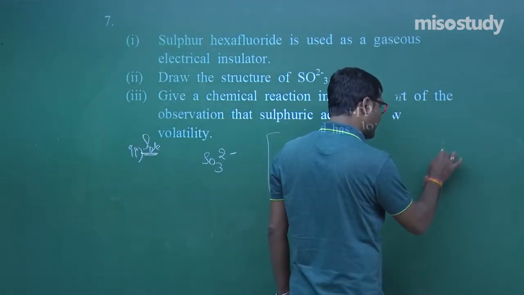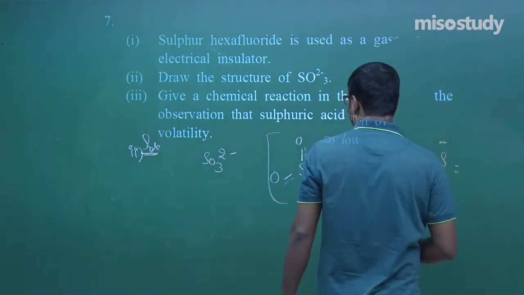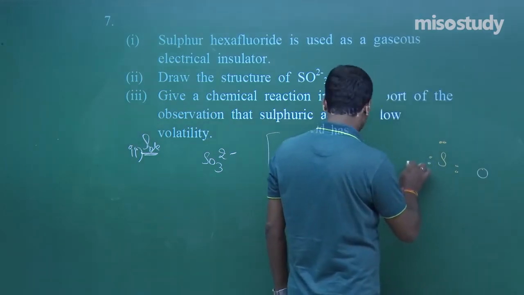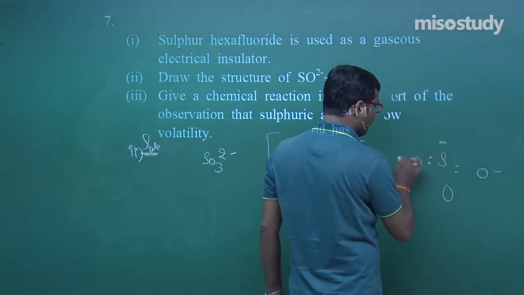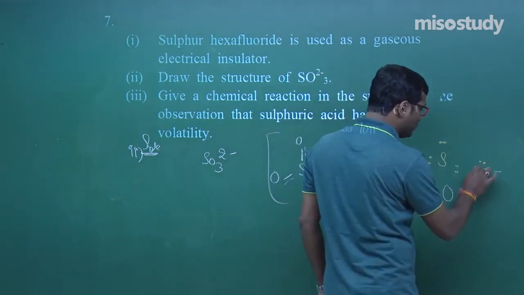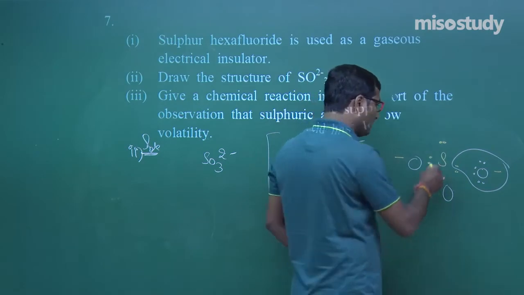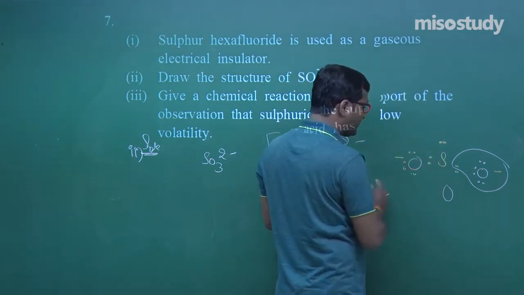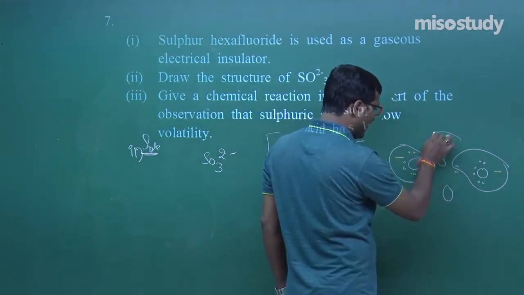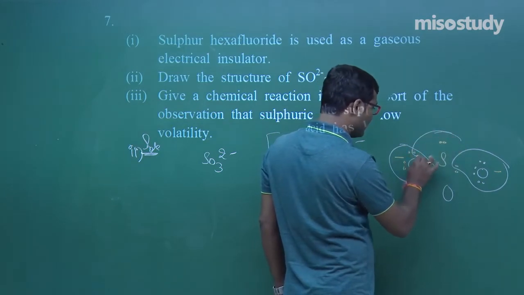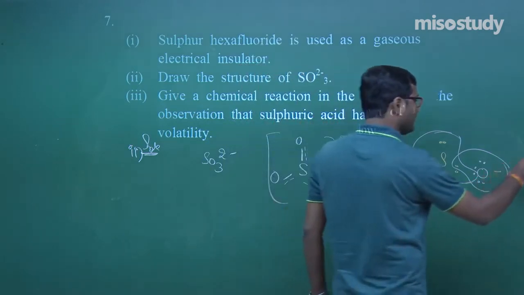SO3 2 minus, sulfur has 6 electrons, 2, 2, 4 and 2, 6. Okay. Now we have O3, that is oxygen, oxygen and oxygen. Put oxygen here. Clear to you? Now put minus here. Now what will happen? It has now 2, 2, 4, 2, 6 and 7, 1 electron requirement. So it will take 1 electron from here. Now this one again 2, 2, 4 and 2, 6, it will require only 1 electron, and sulfur will take 1 electron from here and 1 electron from here. Now sulfur has completed its octet.